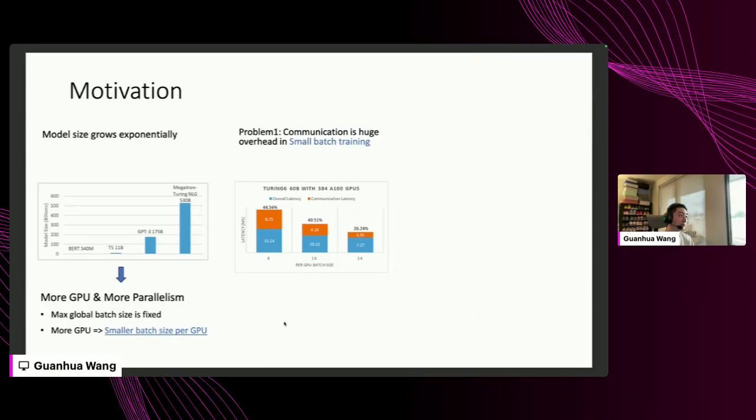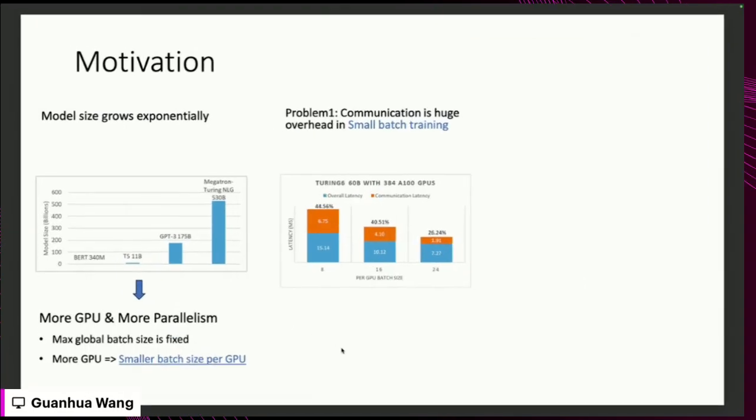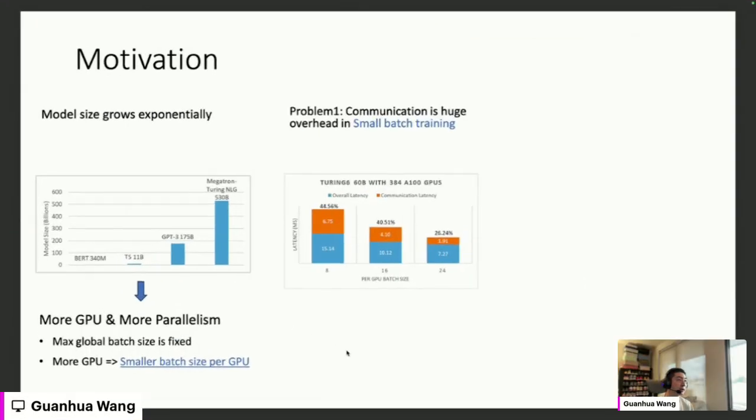As you can see in this middle figure, from right to left, as we decrease the micro batch size per GPU from 24 to 8, the corresponding communication time increases from 26% up to 44% in the micro batch size 8 case. So the communication latency can be huge in small batch size training.